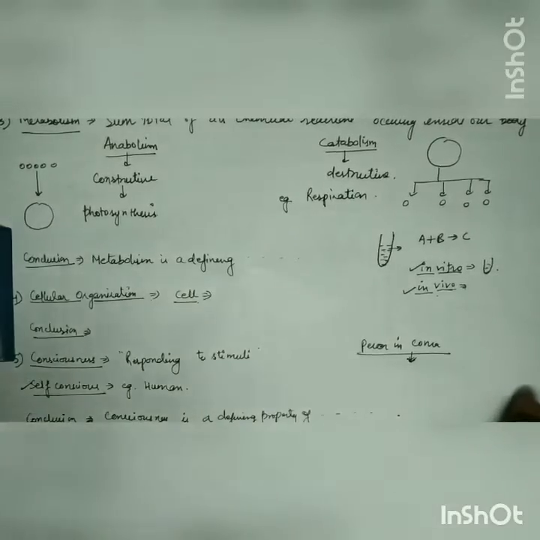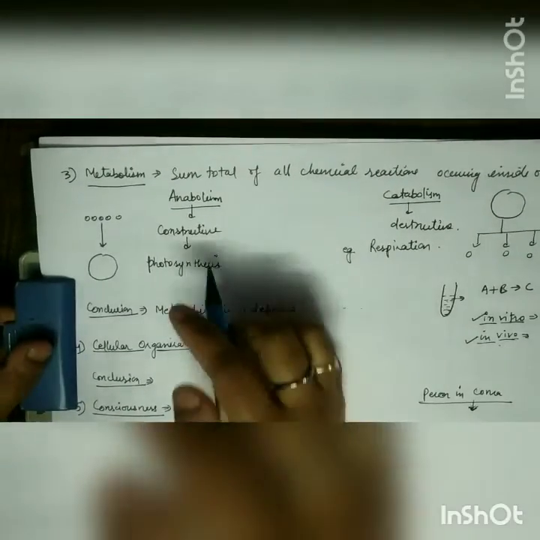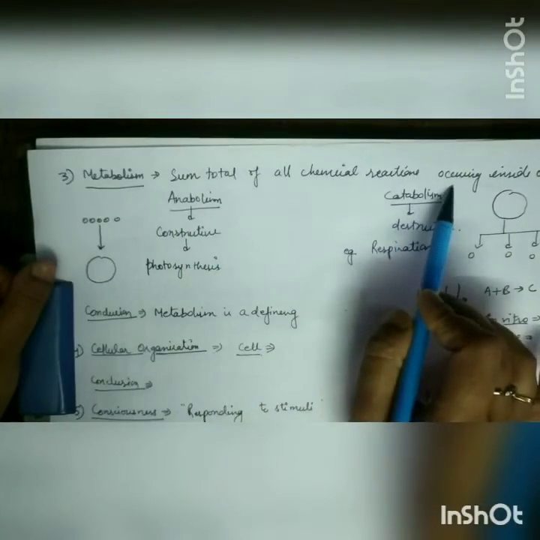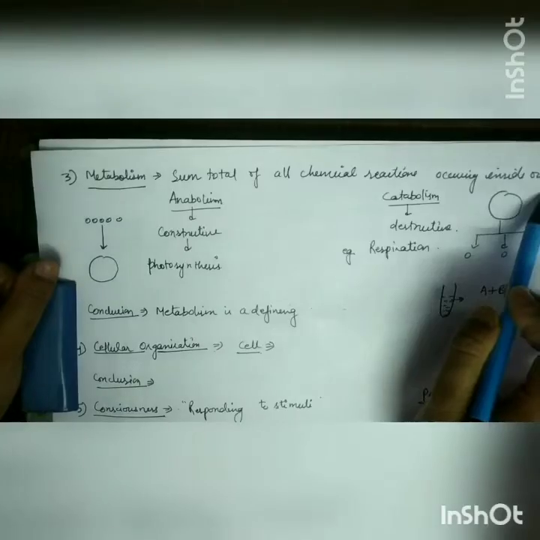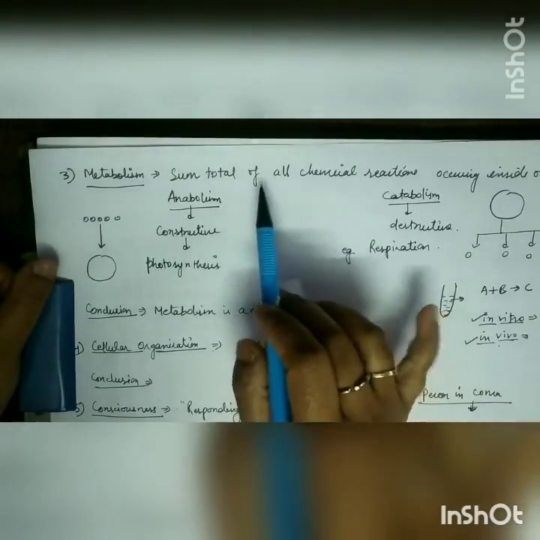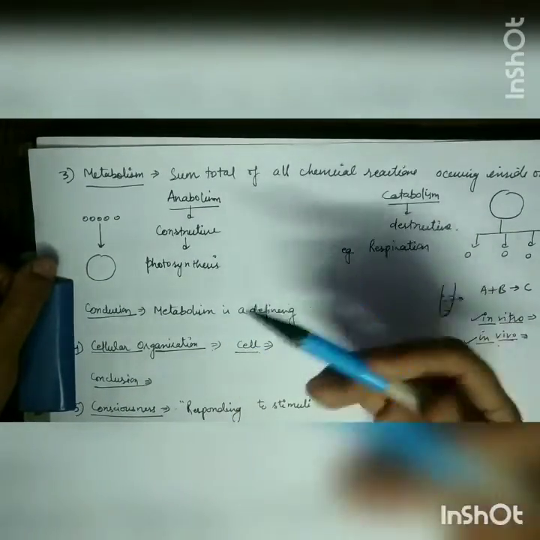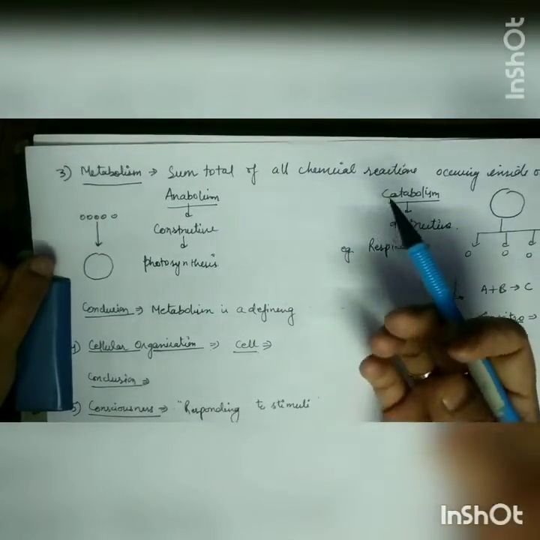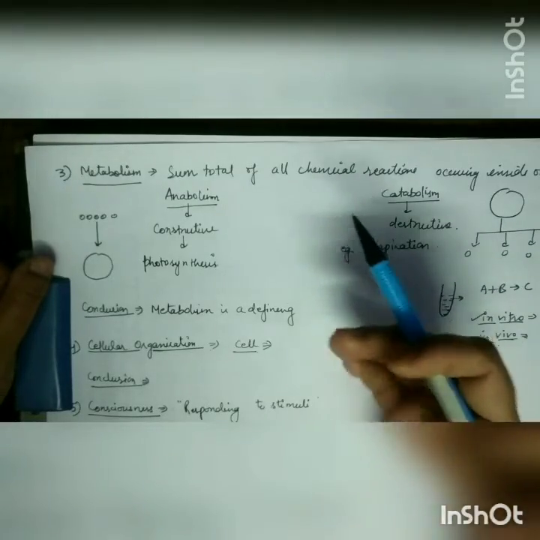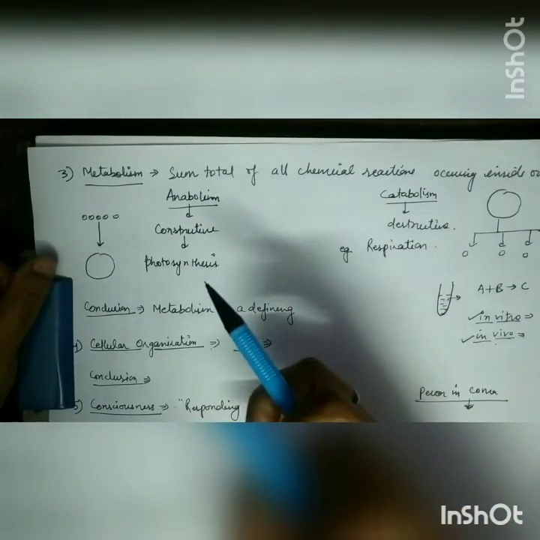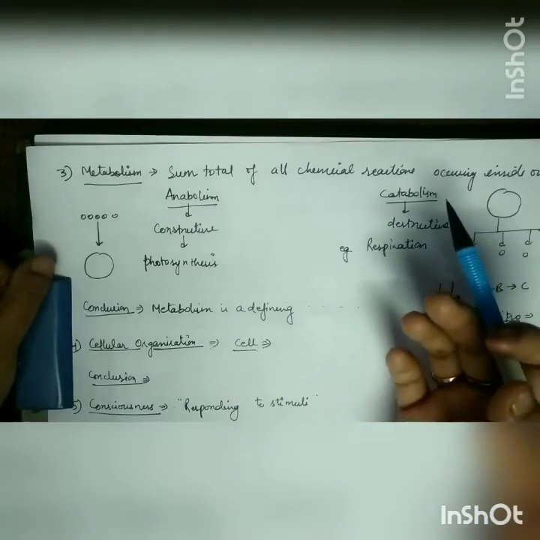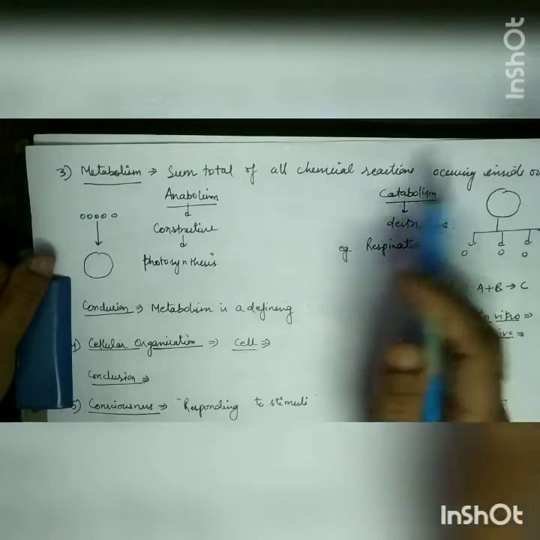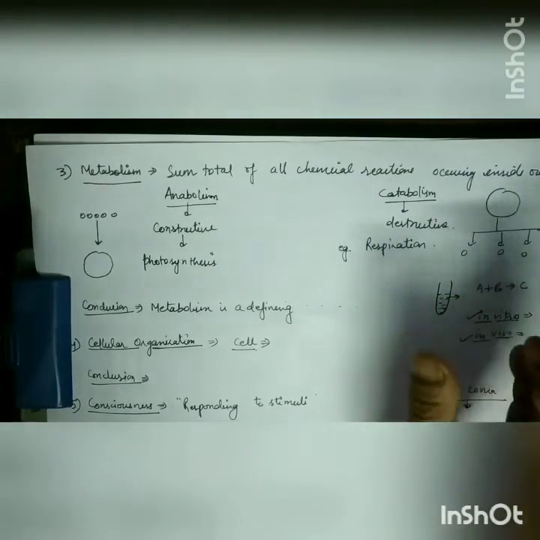Now the third one is metabolism. What is metabolism? Metabolism is the sum total of all chemical reactions occurring inside our body. As we know, inside our body, different life processes are going on. For example, you are taking food. This food is giving energy to you, and with the help of respiration, you are breaking down your complex food into simpler ones. Due to this, you are getting energy in the form of ATP. So what is happening inside your body due to this chemical reaction?